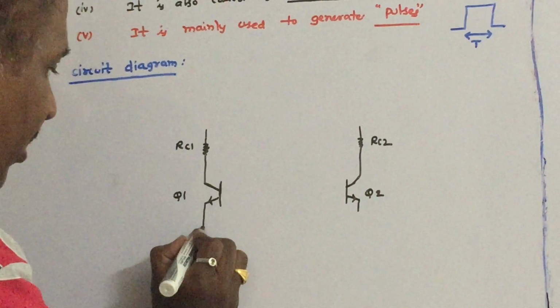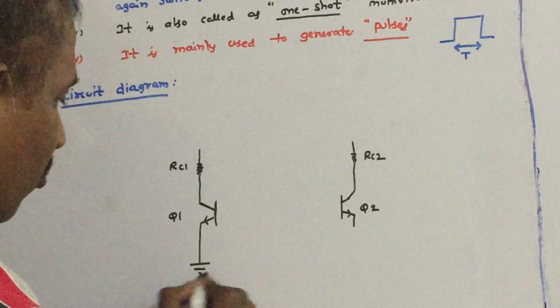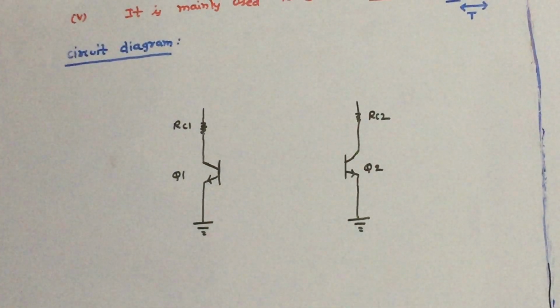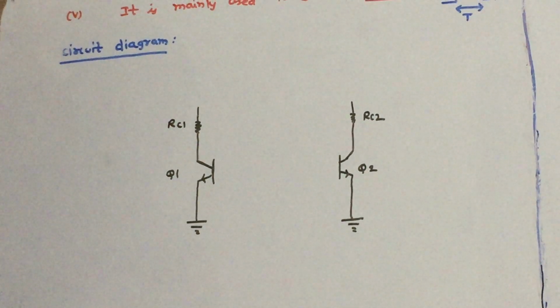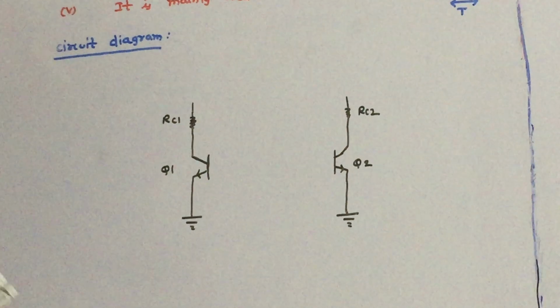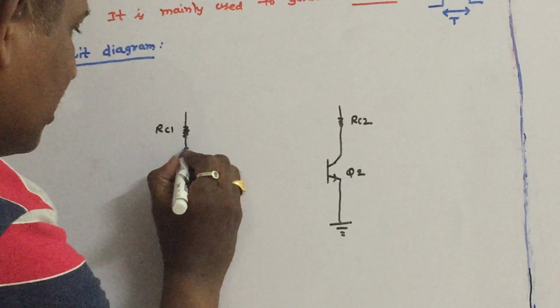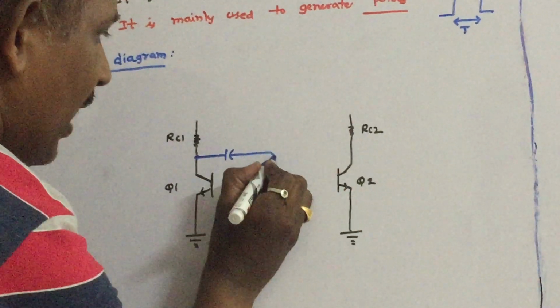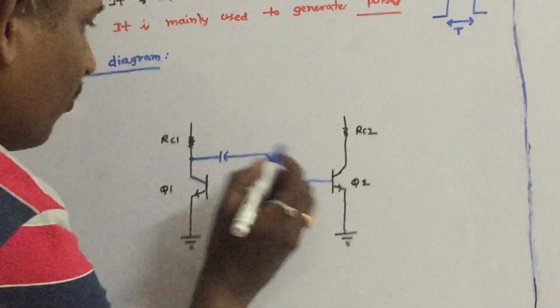Let us ground both the emitters. Till this point the circuit is the same. Just connect the collector output of this transistor to the base of this transistor.